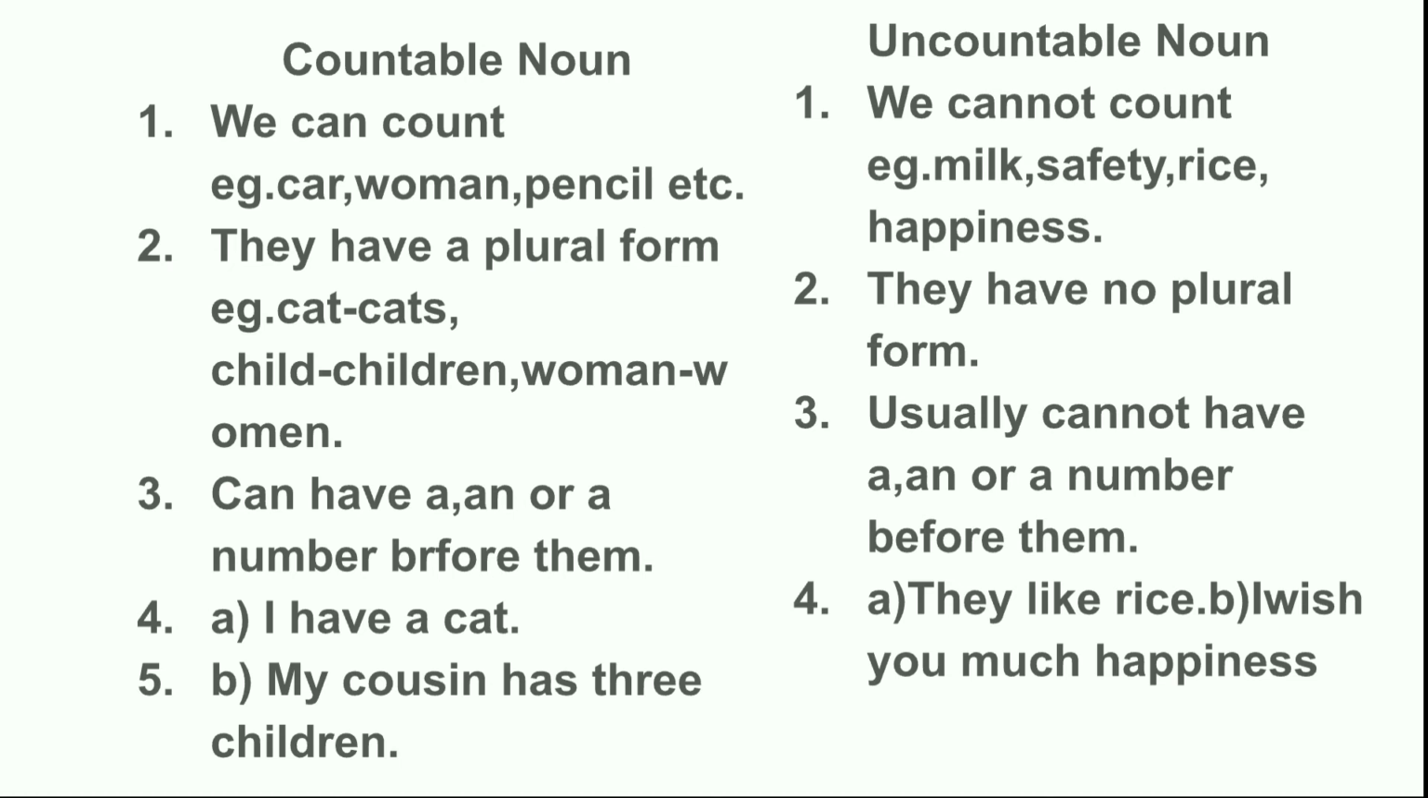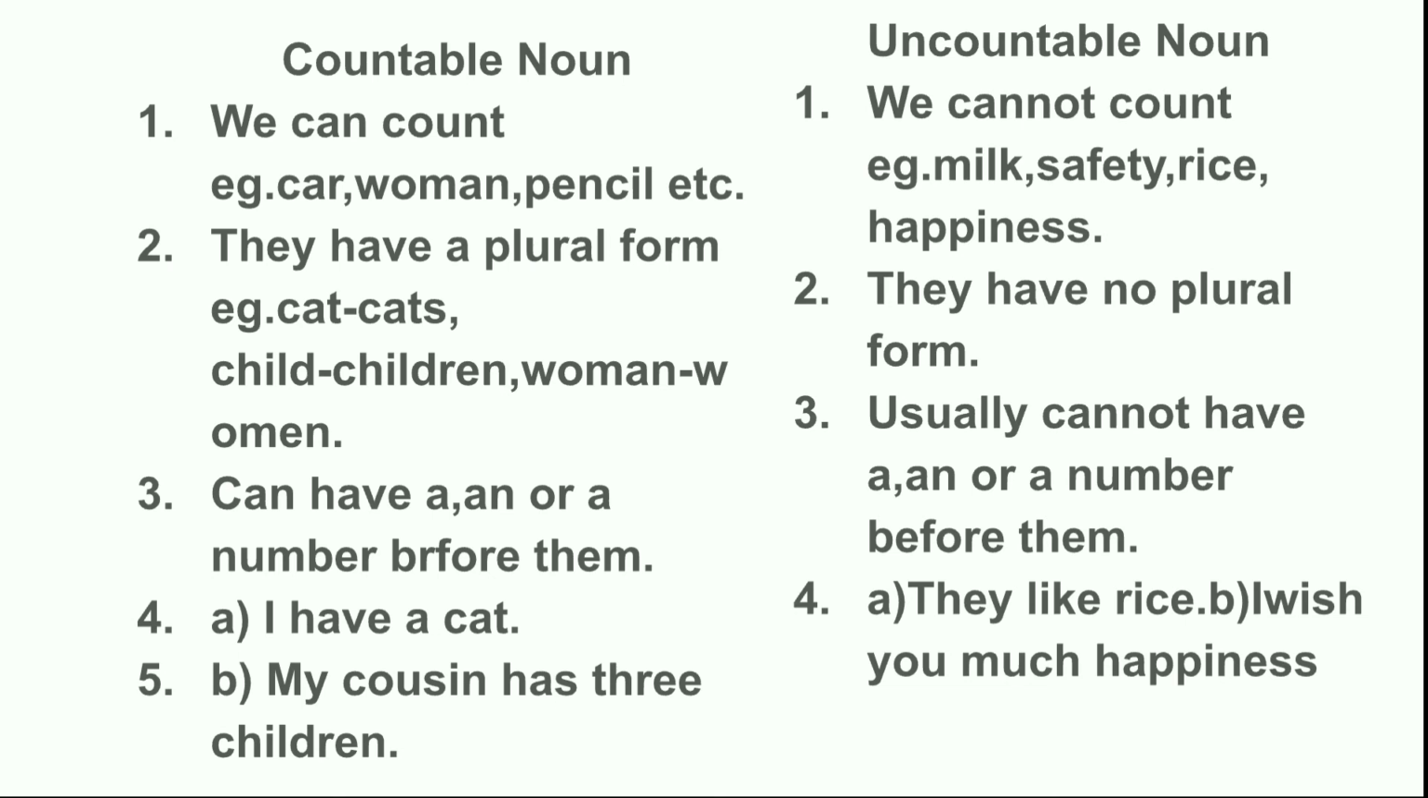Number 2, countable nouns have a plural form. For example, cat, cats, child, children, woman, women. Whereas the uncountable nouns have no plural forms. Number 3, countable nouns can have a, an, or a number before them, whereas uncountable noun usually cannot have a, an, or a number before them.